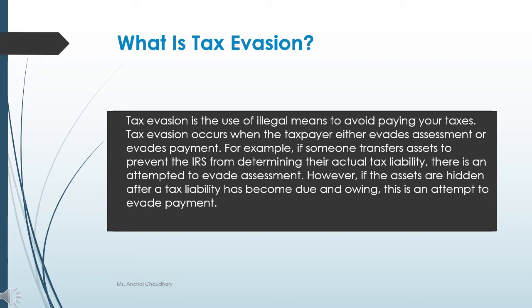You are not paying the taxes properly. So for that purpose you will be punishable with fines and many more penalties. So never ever do tax evasion. It's a crime according to the Indian penal law. So this is your tax evasion.